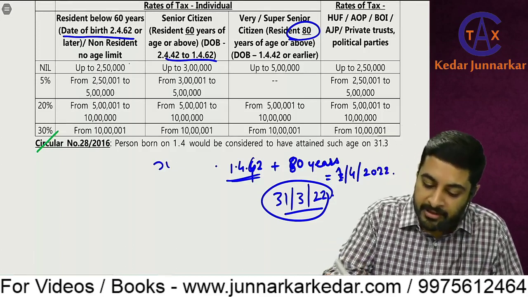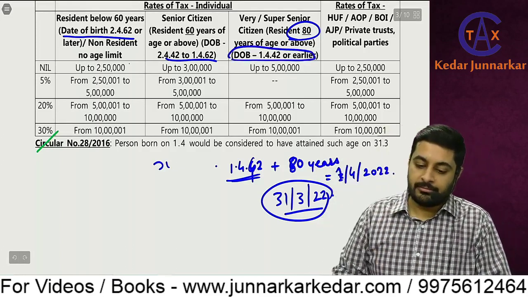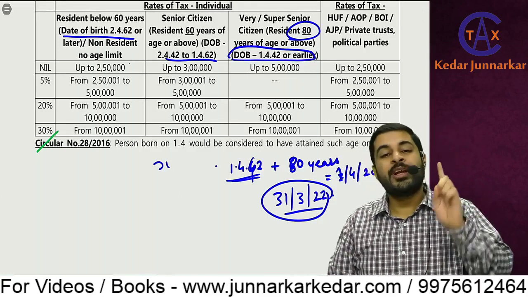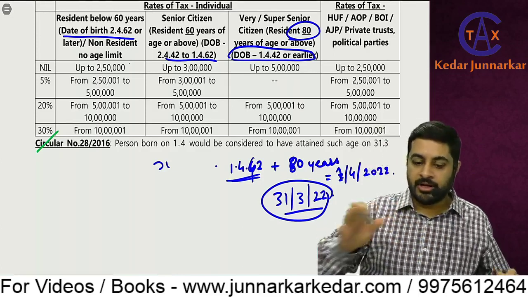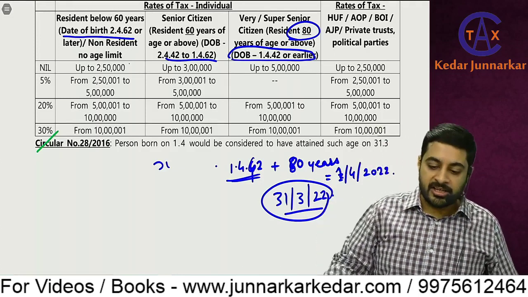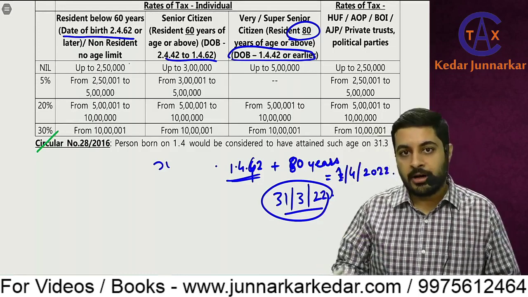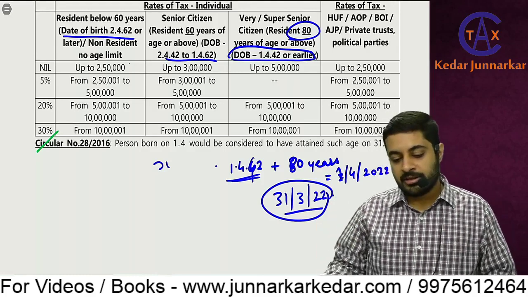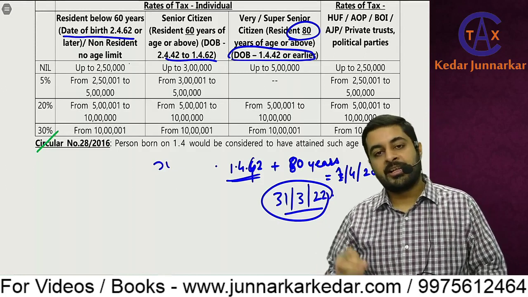So if the date of birth is 1/4/42 or earlier, then he'll be considered as a very or super senior citizen only if he is a resident. Now residential status we have not done, we'll be doing it when we start the international taxation part. There are three categories of residents: ROR, that is resident and ordinarily resident; RNOR, which is resident but not ordinarily resident; and NR, that is non-resident.